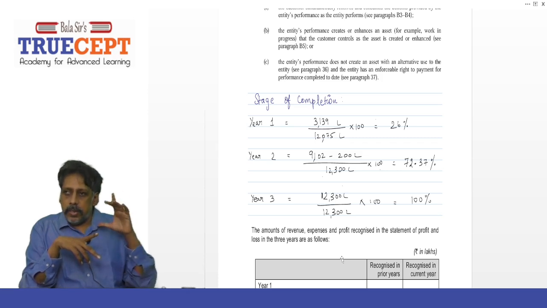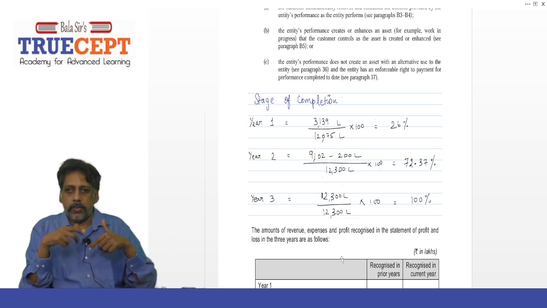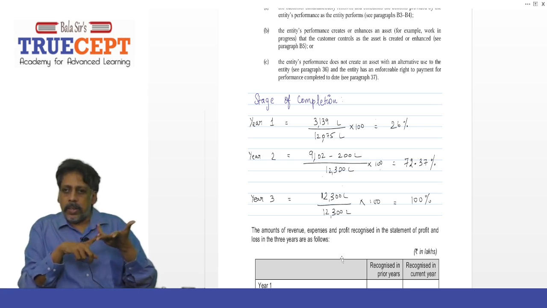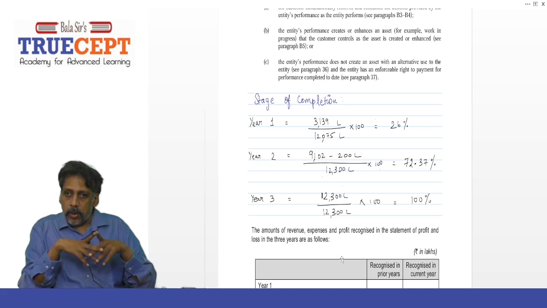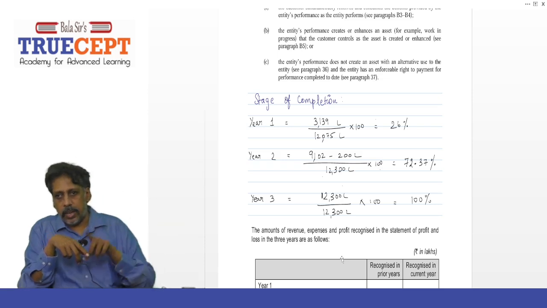Remember, this 72.37% includes the 26%. Exactly. It's a cumulative percentage completion. And then next year, you can take 12,300 lakh and don't add another 200 lakh, because it should have been 12,100 lakh plus the 200 lakh. What wasn't used in the previous year would have been used in the current year.